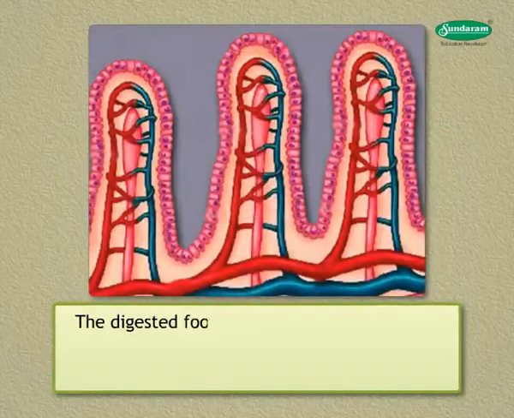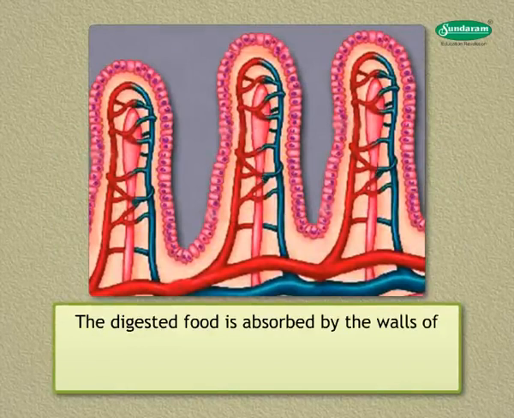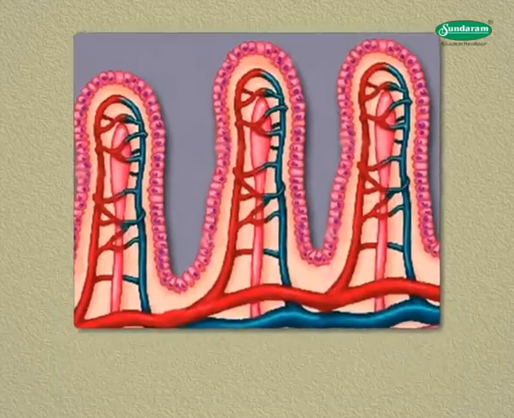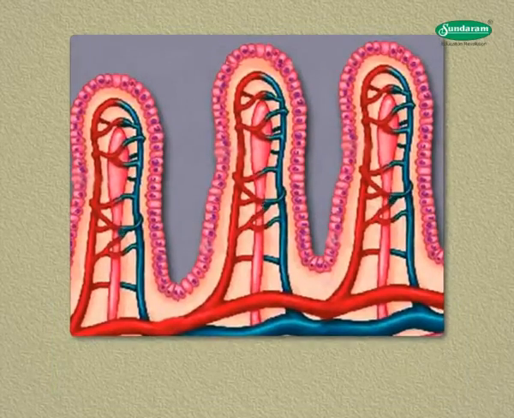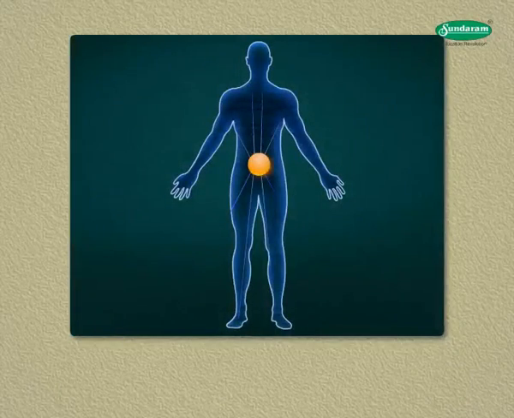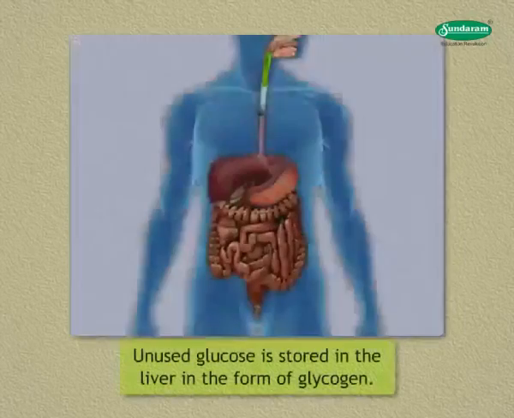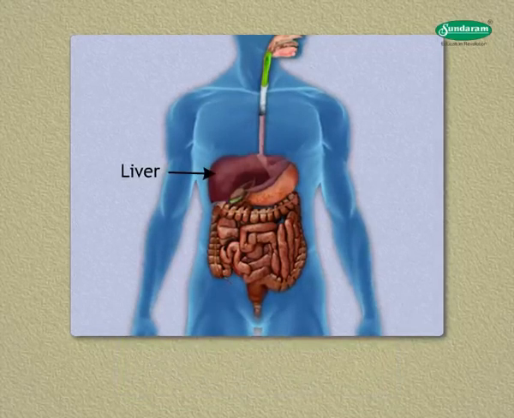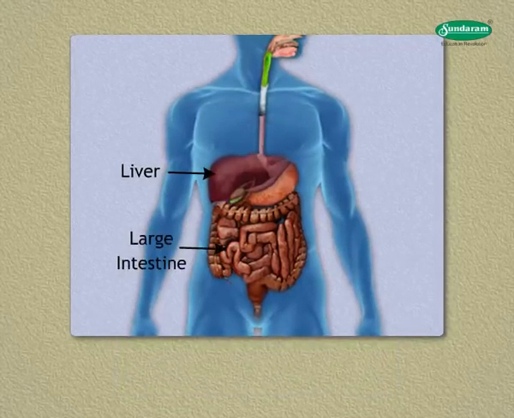The digested food is absorbed by the walls of the small intestine, having numerous finger-like projections called villi. Villi are richly supplied with blood vessels which absorb the food. The absorbed food is taken to each and every cell of the body where it is utilized for obtaining energy. Unused glucose is stored in the liver in the form of glycogen. The unabsorbed food is sent to the large intestine.